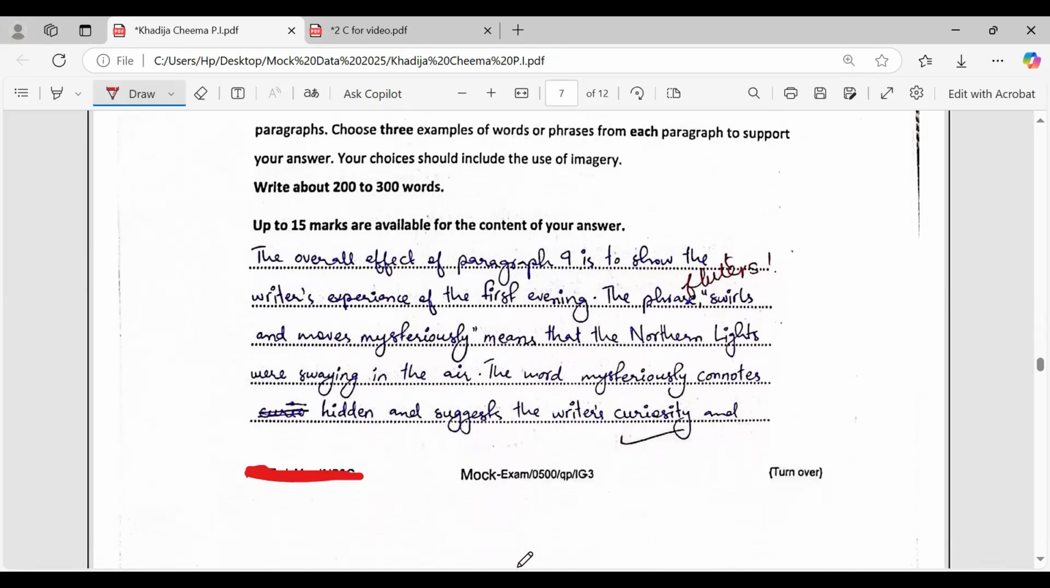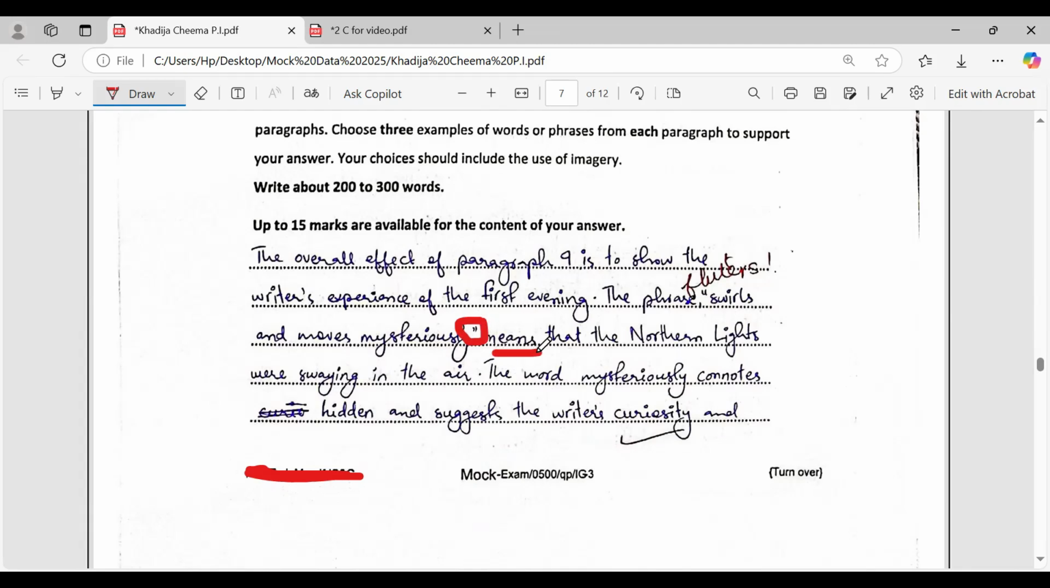You should reread it. The student starts with the overall effect of paragraph 9, and the student says that it shows the writer's experience of the first evening. This is the overall effect of that paragraph. Then the phrase the student has written, the first image, has been written in inverted commas. As you can see, the inverted commas are there.